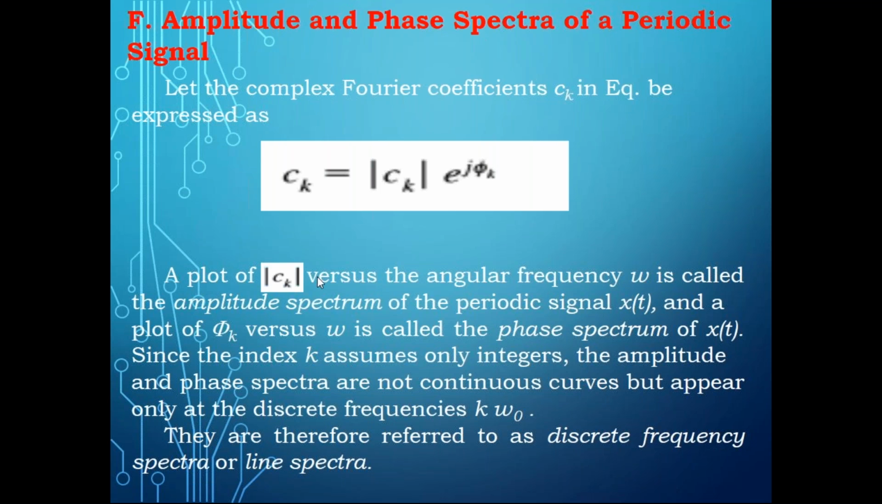So a plot of modulus of Ck versus angular frequency omega. That means if I take omega on the x-axis and modulus of Ck on the y-axis, then we call that the amplitude spectra. If we take omega on the x-axis and phi k on the y-axis, then we call it the phase spectra.